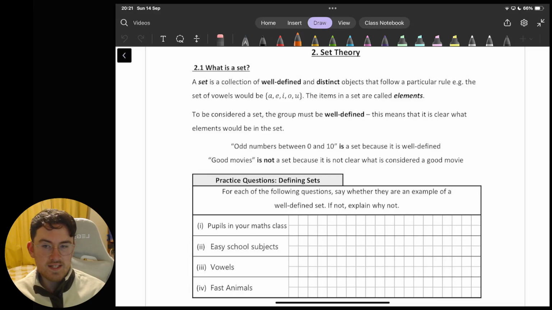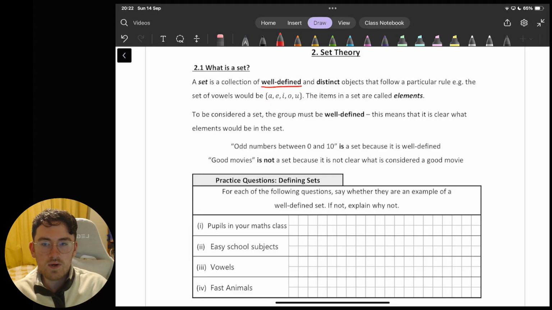Okay, the word we use is an element. So it's a group of elements, a group of things put together, which have a clear rule. Okay, and one way of thinking of that is just they need to have a really clear description, to the point that if I gave you this description and you wrote down what you thought was in the set and I wrote down what's in the set, we would agree. We would be agreed on what it was going to be, and anyone we asked would also write down the exact same set. Okay, and the phrase in our definition for a set that I'm referring to there is this idea of it being well defined.